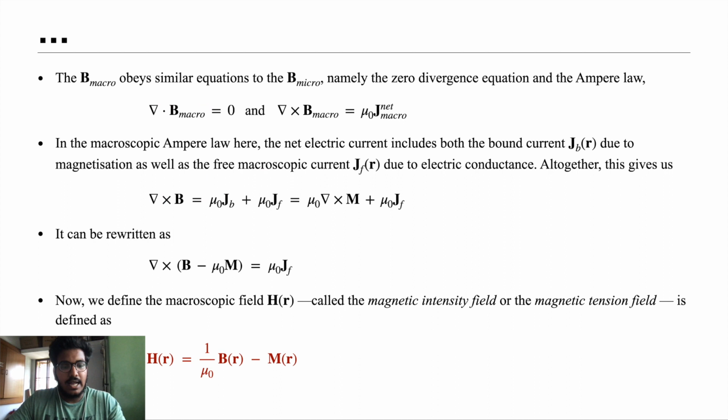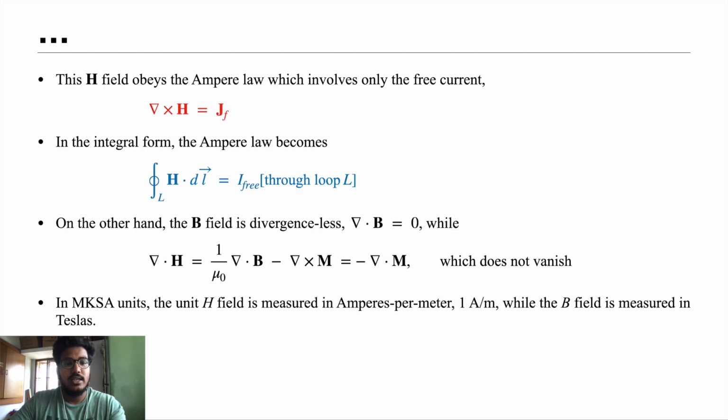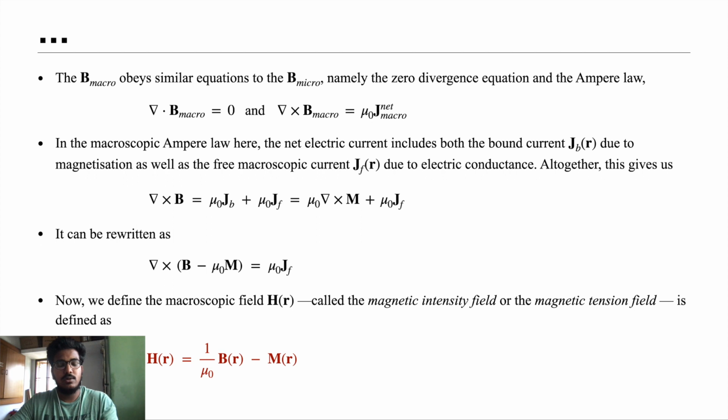And after substituting the form of H into Ampere's law, we see that del cross H is equal to J_f, the free volume current due to electric conductance.